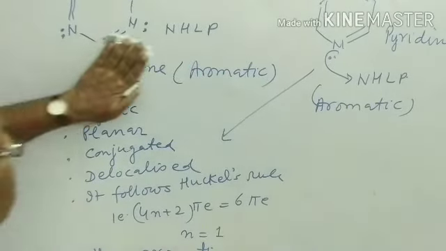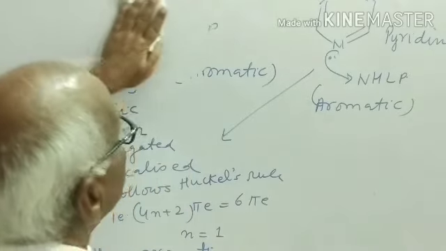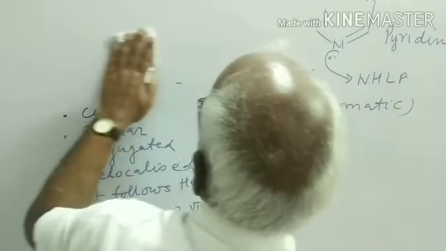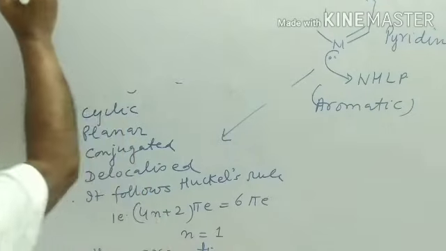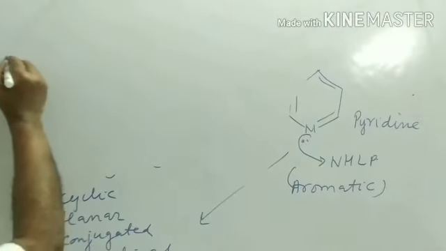Now next one is miscellaneous compounds. The other type of compound, this is example 6.